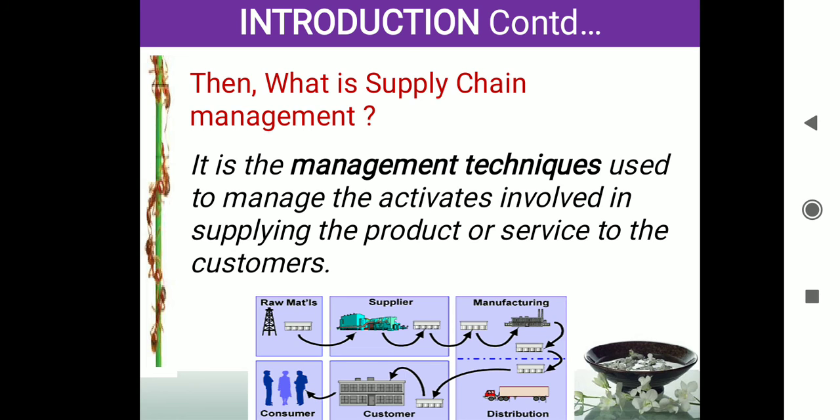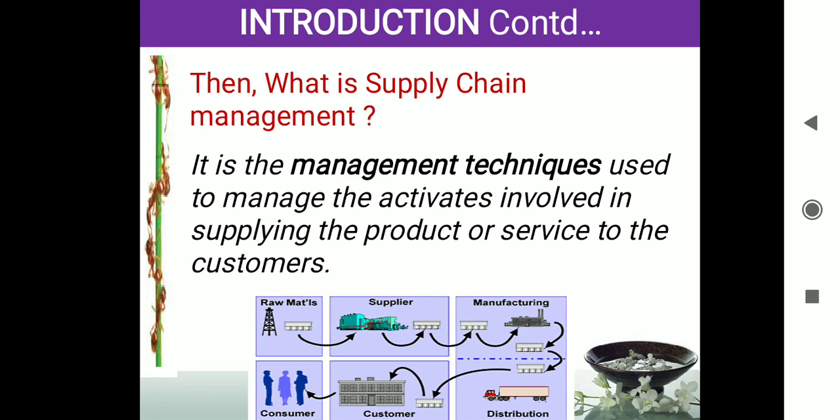Let us take the Ambassador car. Twenty or fifteen years back, the entire country had only the Ambassador. The ministers, the prime minister, the chief minister, everyone moved from one place to another in an Ambassador, because at the time Ambassador was a monopoly. It had its own market. If you wanted to buy a car, you had to go only with the Ambassador. That much big company, that much profit, that much sales. Now you see, there is no Ambassador company, there is no production at all. Why? Because they did not have good management techniques, so they failed.